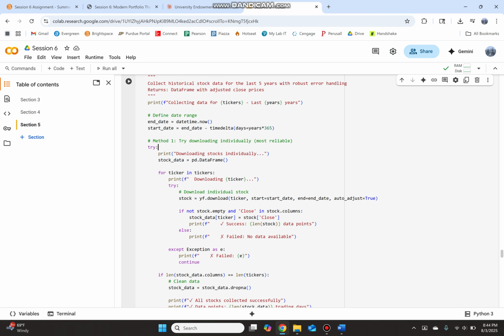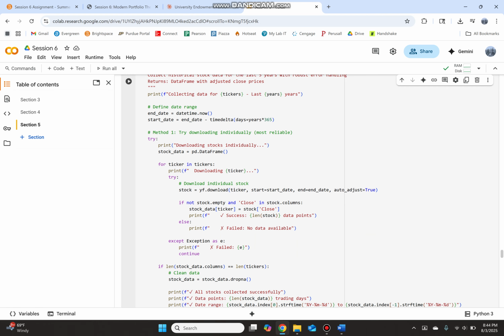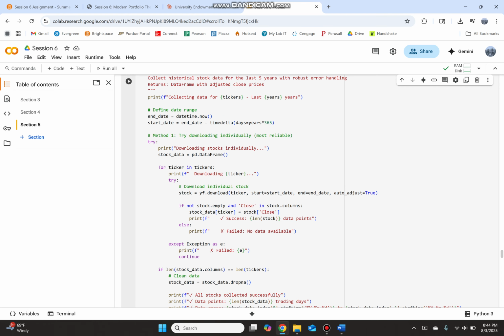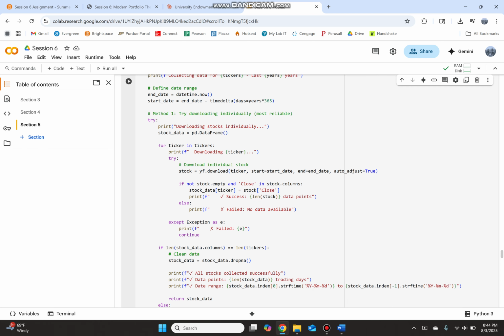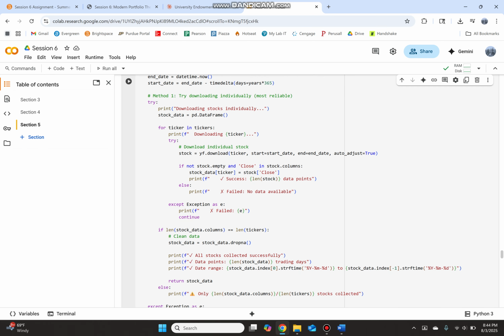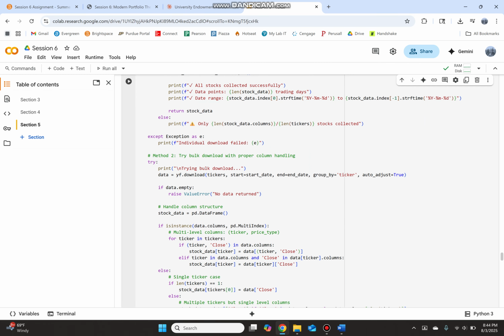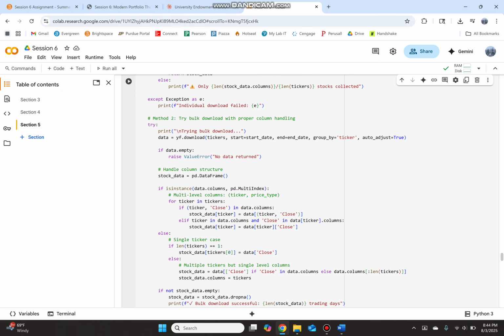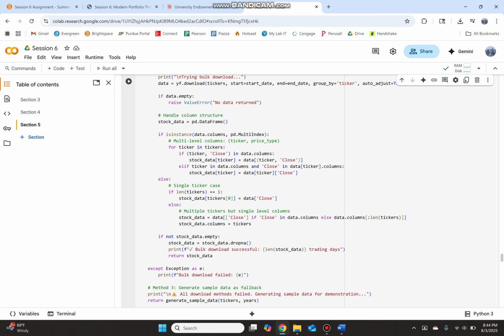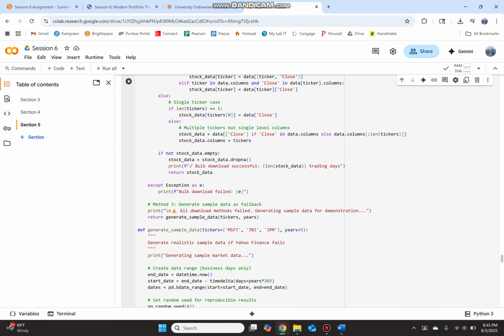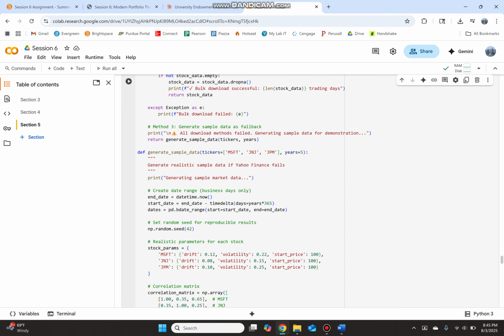But it's very robust in how it gets its data, so it takes a lot of different methods in order to run it correctly. And it's been running real smoothly. So it gets our date range, then tries downloading individually, which is usually how it works. If you try to download them all together, it just malfunctions. It gets the ticker, individual stocks, downloads all the data. Then we go bulk download just in case, with proper column handling, so it runs a lot more properly. Usually that does not work, and then there's some sample data as a fallback, but it does not sample.